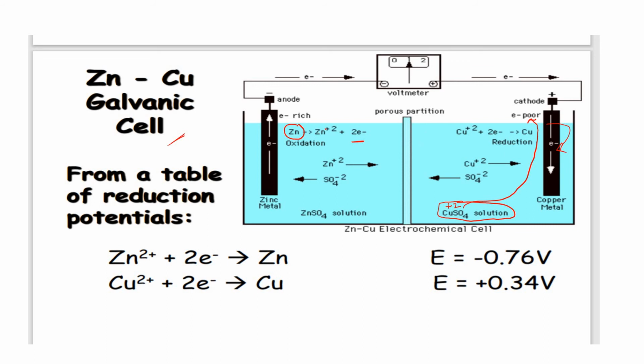Now what happened to zinc? It is converting into zinc +2. The zinc +2 is going into the solution, whereas in the copper sulfate solution, copper +2 is taking the 2 electrons and depositing at the cathode like this. Some copper is deposited here. Zinc is converting into zinc sulfate. Because of this, the zinc metal loses its mass. And here this metal will gain. Why is it gaining? Because copper +2 takes the 2 electrons and deposits here.